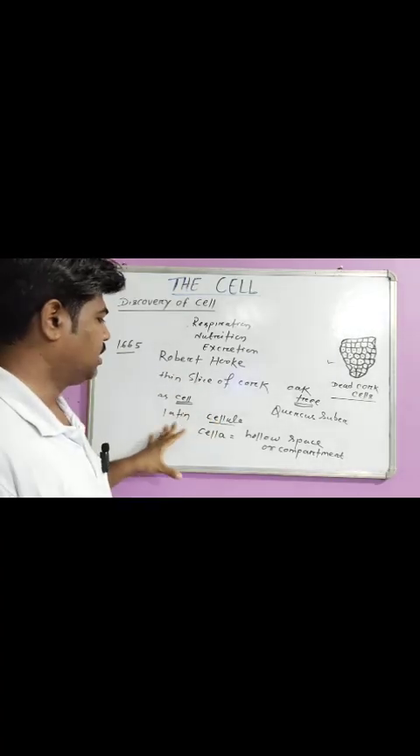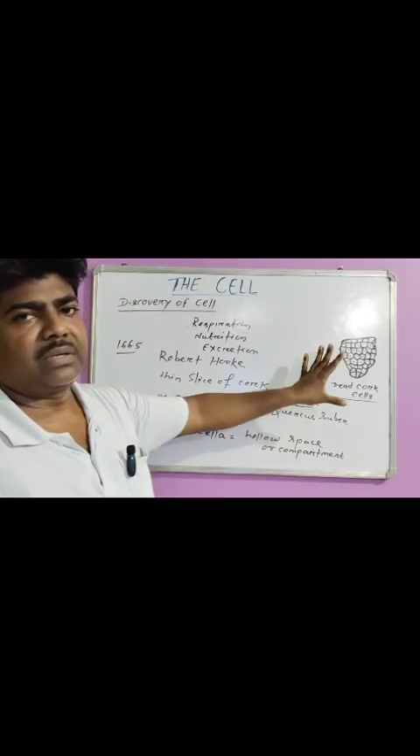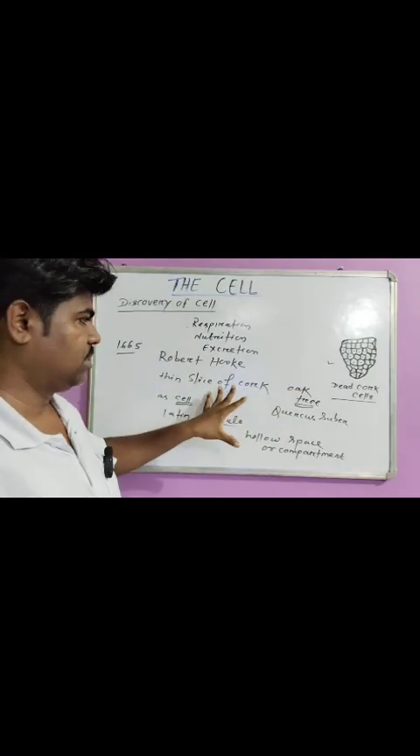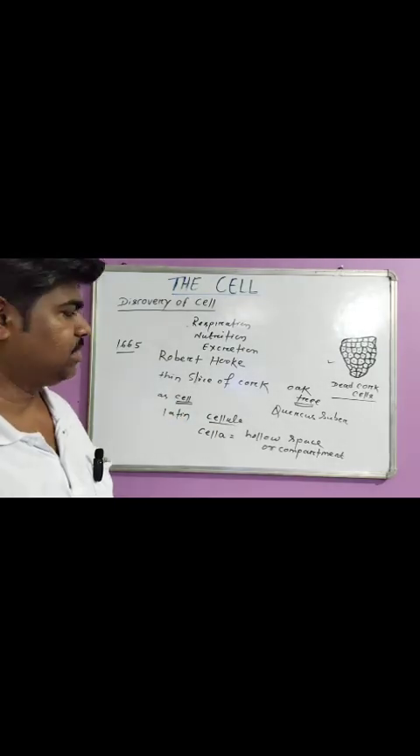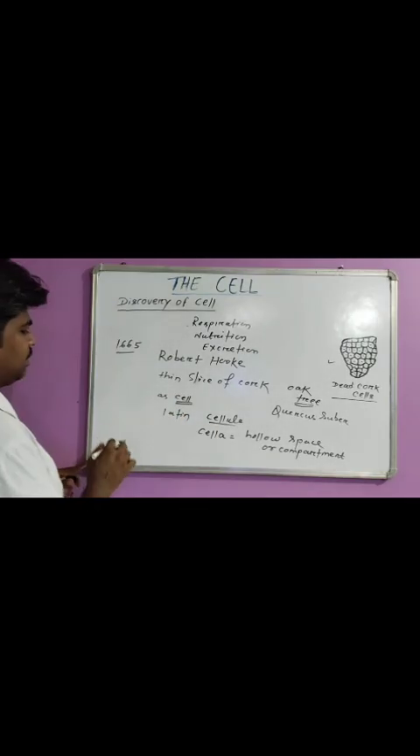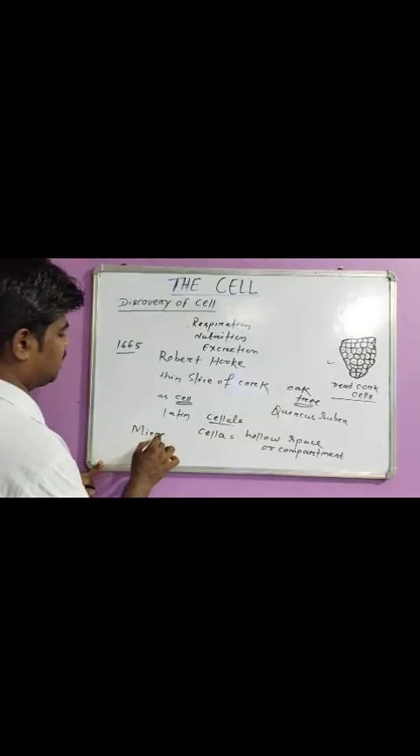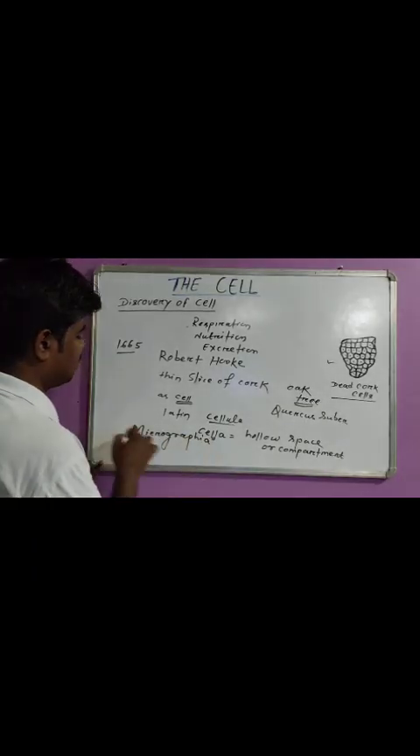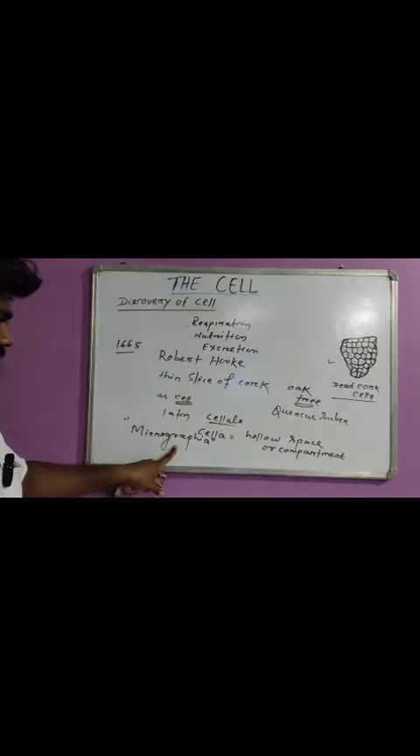So in this way, he first discovered the cell, and it was dead cells. This is a thin slice of cork from oak tree. And Robert Hooke published his findings. Robert Hooke wrote a book and he published his findings in a book, Micrographia. So the name of the book written by Robert Hooke was Micrographia.